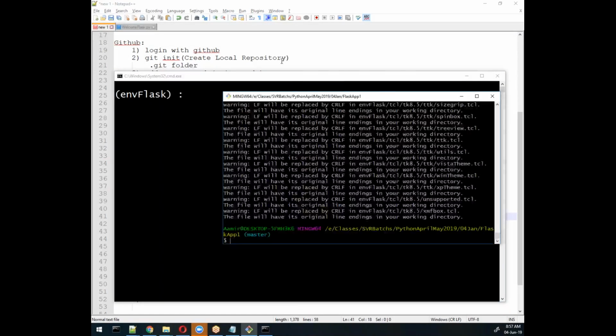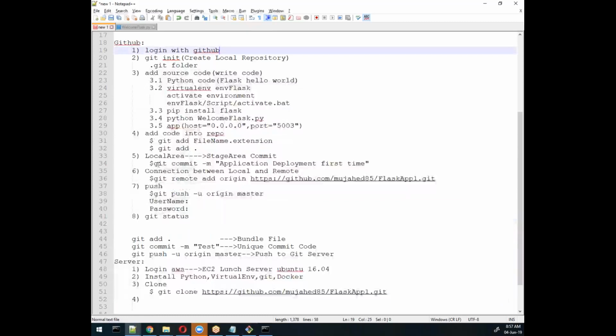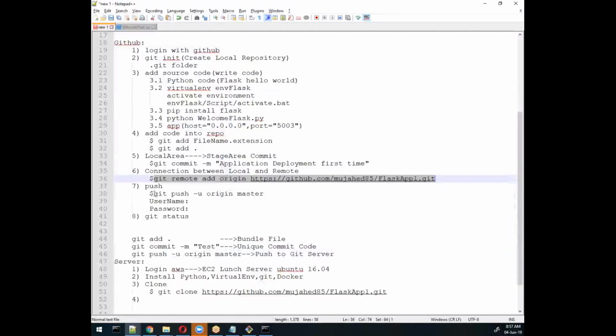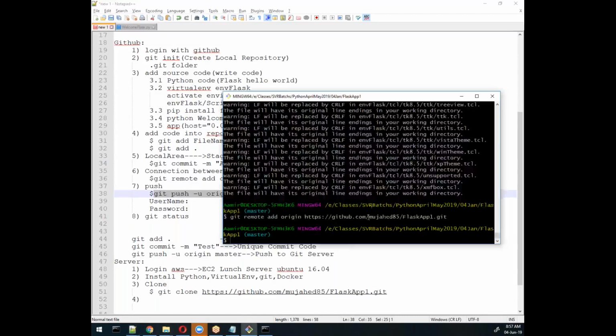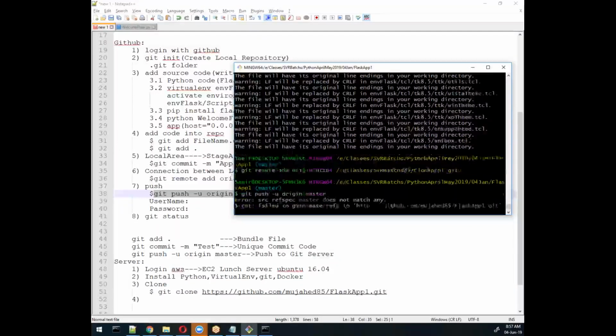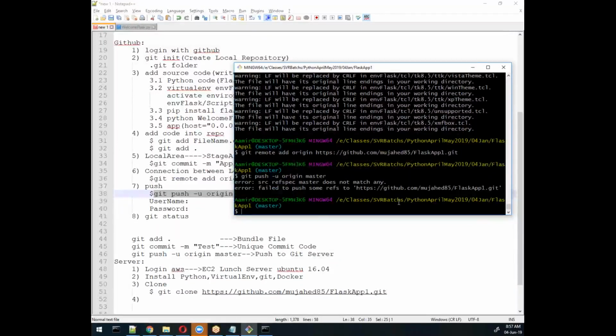Yeah, it's committed properly. Now the first time we need to make the connection between these two. So I'll use this command with the URL and run this. Execute. Added, the link is added. Now after running this command, this will authenticate and push it to the server. Remember, something is wrong here, right? Failed to push some refs.